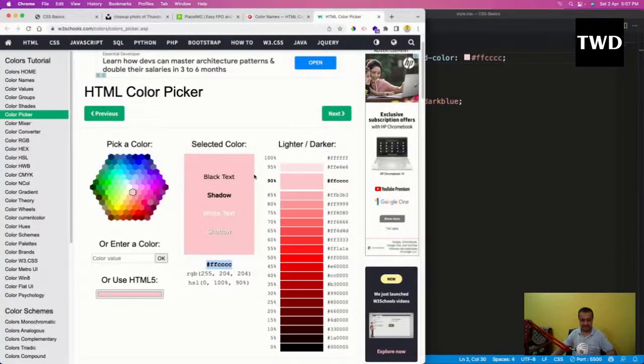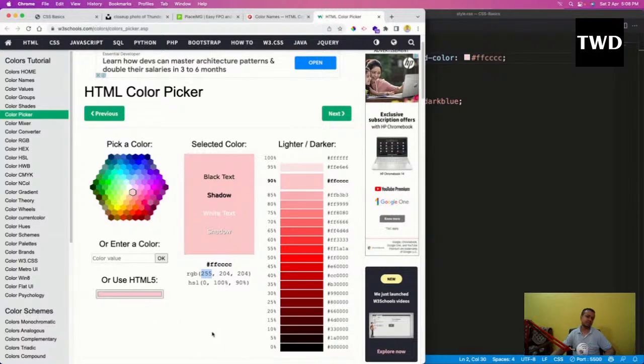The next thing is RGB. RGB stands for red, green and blue. Same concept which I told earlier, but it doesn't use hexadecimal. It goes from 0 to 255. So this is how it is done, and you'll get everything from some color picker. You don't have to mug them up, and anyway you cannot mug them up.